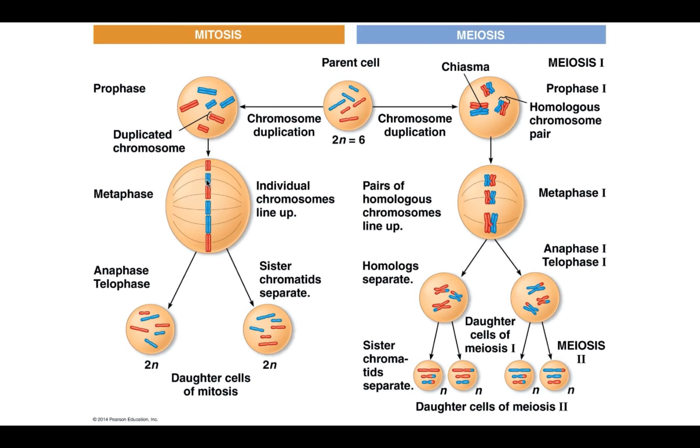And so you have just a lining up of every single chromosome along the metaphase plate, and then what separates are the sister chromatids. In meiosis 1, that doesn't occur. In meiosis 1, what you get is in prophase 1, a pairing of homologous chromosomes forming tetrads, and it's the tetrads that line up along the metaphase plate. And it's homologous chromosomes that separate into different cells, not sister chromatids, during meiosis 1, or specifically anaphase 1. It's not until meiosis 2 that the sister chromatids separate.